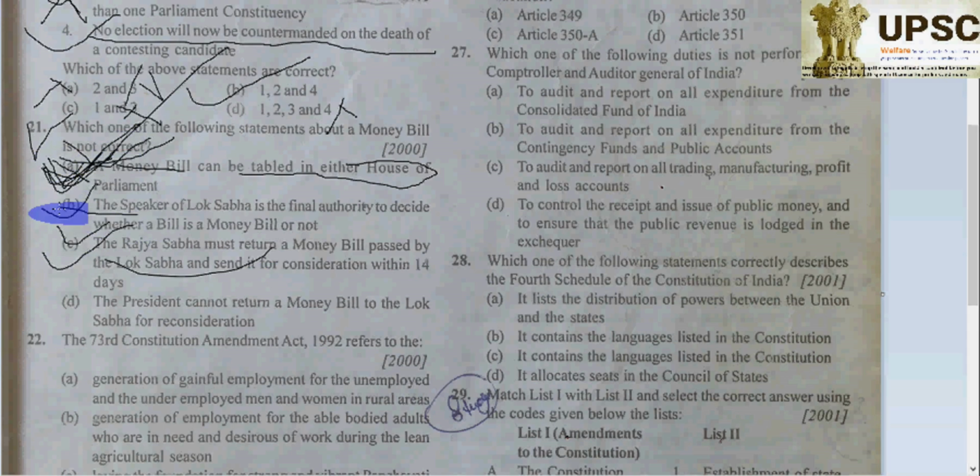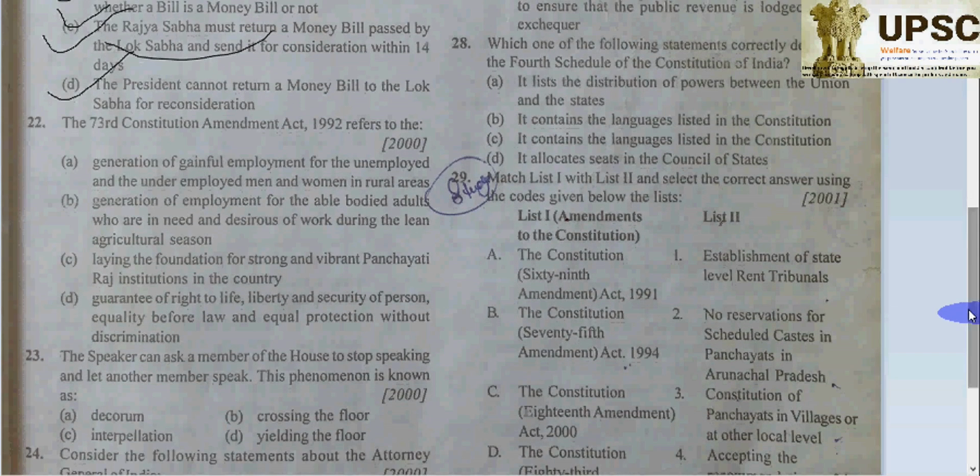Reminder here: the third one, C, President cannot return the money bill to the Lok Sabha for reconsideration. Absolutely correct. Now see, question number 22: the 73rd Constitutional amendment, of course, is related to Panchayati Raj.